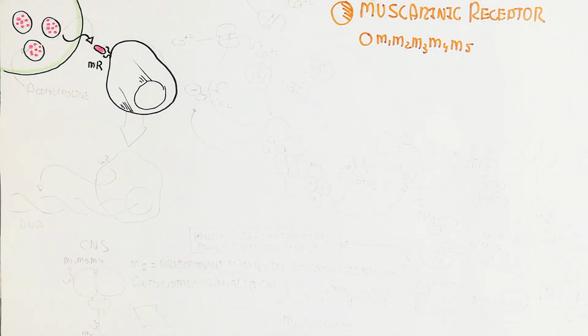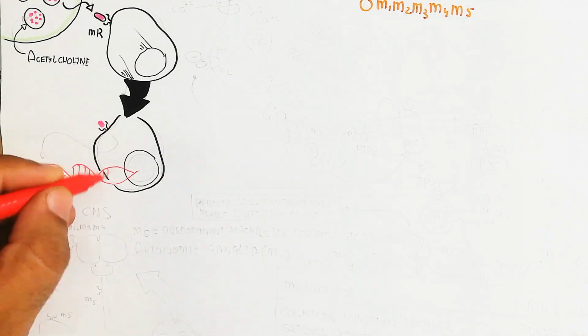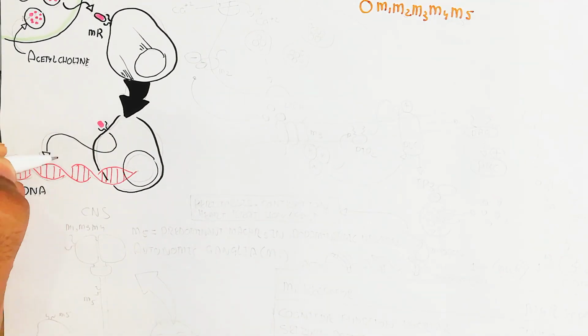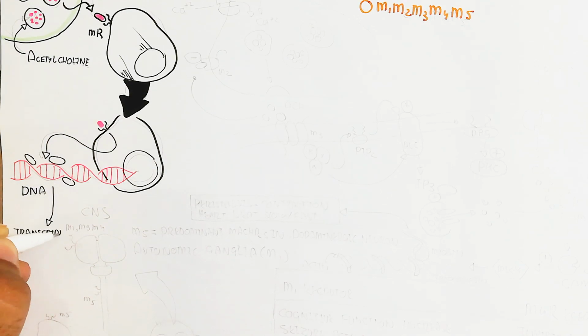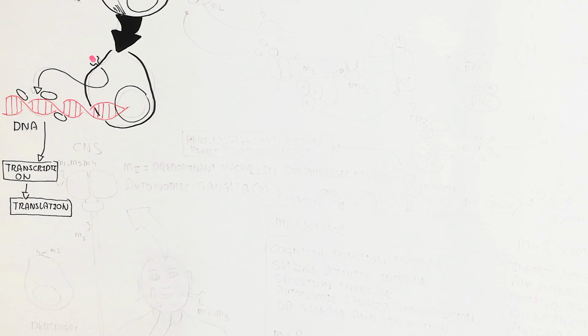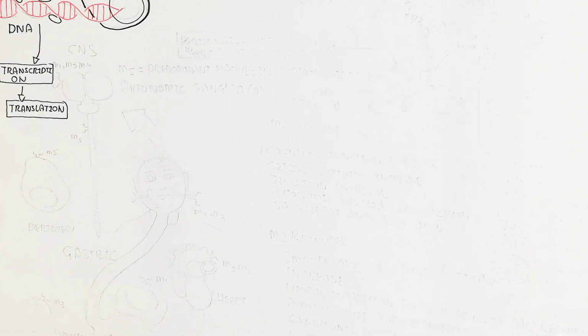The muscarinic receptor receives the neurotransmitter acetylcholine, which binds with the receptor to activate genes or muscle contraction. The DNA will be activated to produce transcription and translation of the protein. That protein is the required protein.